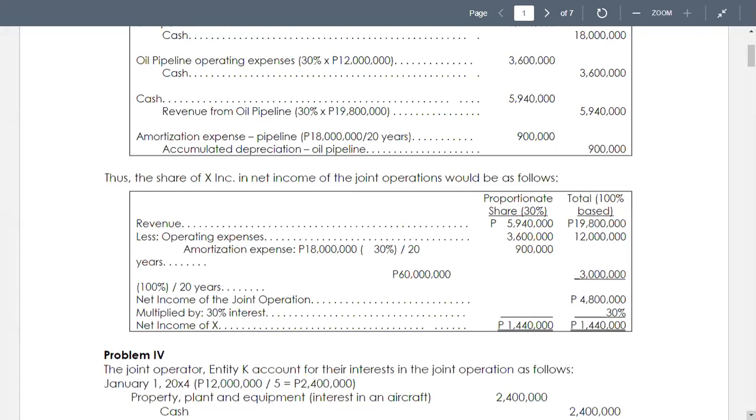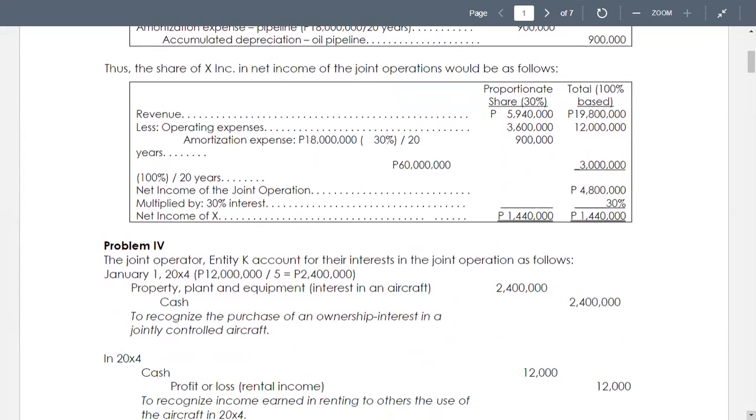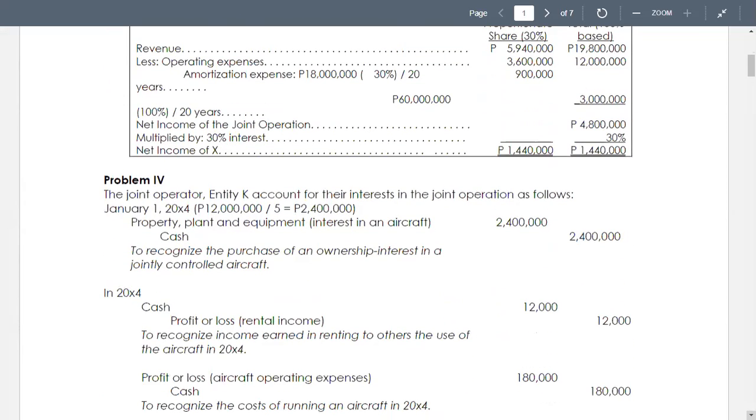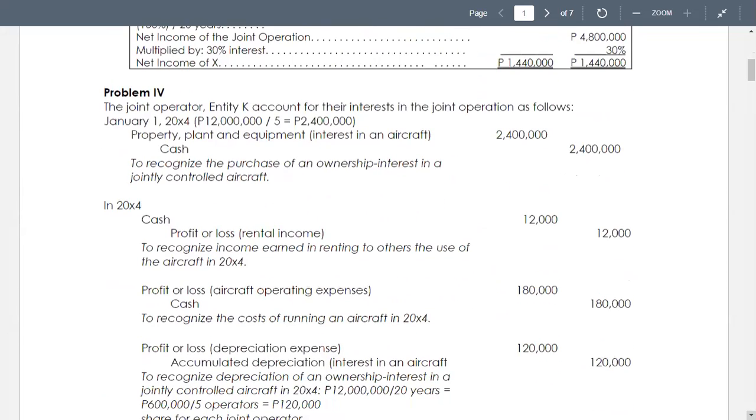Actually, I did not assign this. However, I partially discussed this with the afternoon class since we still have time. So, okay. Problem number 4, again, joint operator, proportionate share. Reporting proportionate share of the assets, liabilities, revenues, and expenses of the joint operation.